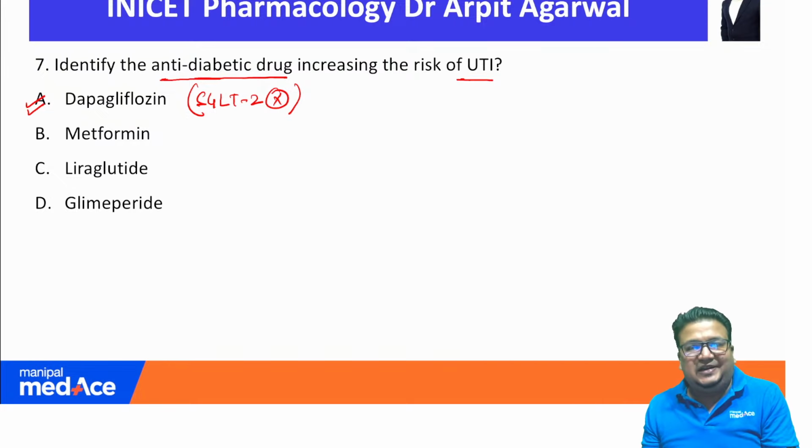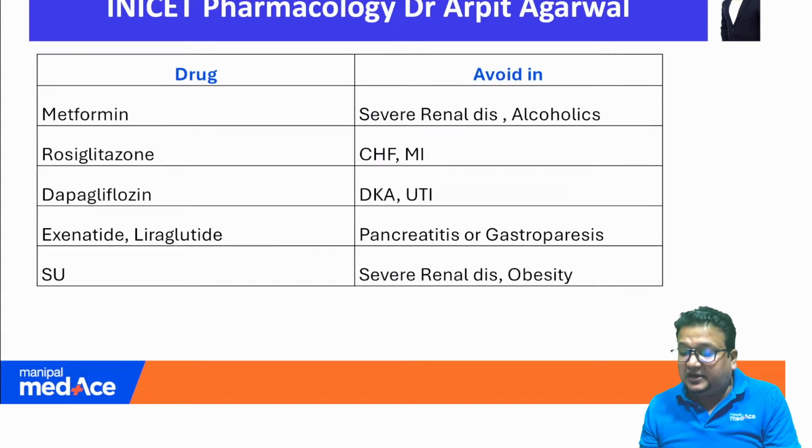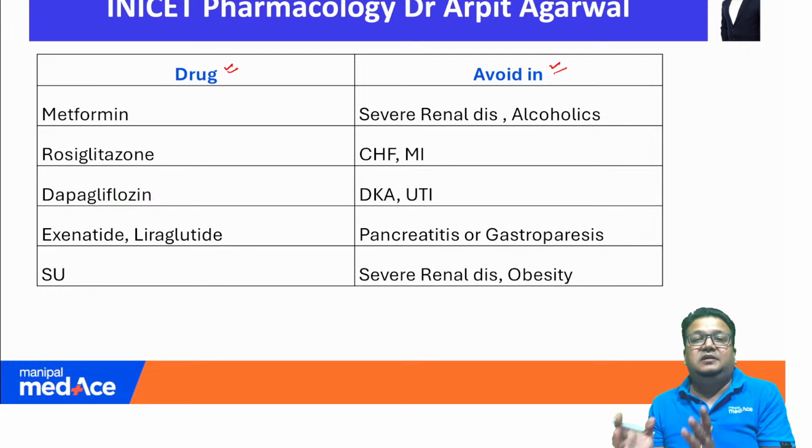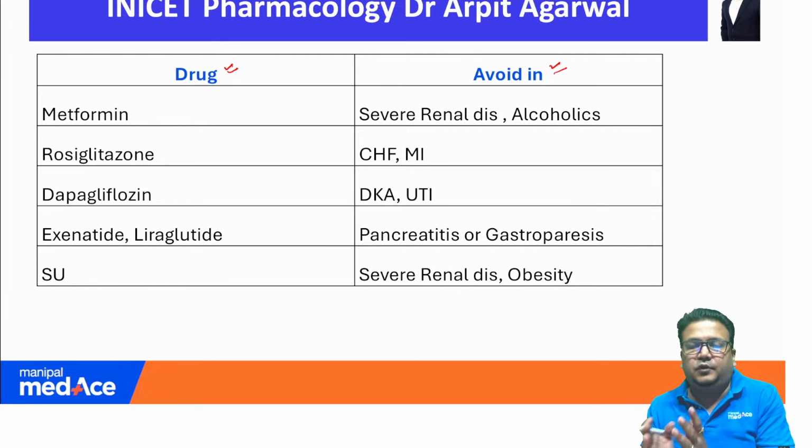The point was well discussed in notes, in main lectures, in rapid revision, and this is the table that I have shown in the main lecture as well as in our rapid revision: which antidiabetic drug to avoid and where. These are high yield tables that we have included in our rapid revision sessions, which help you solve not one question but at least 7 to 8 questions.